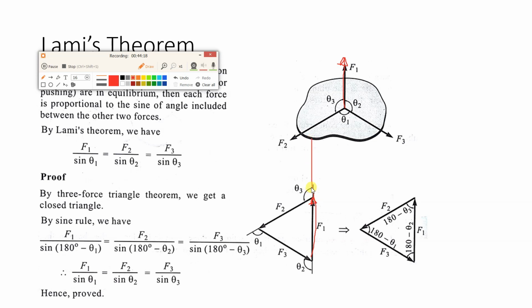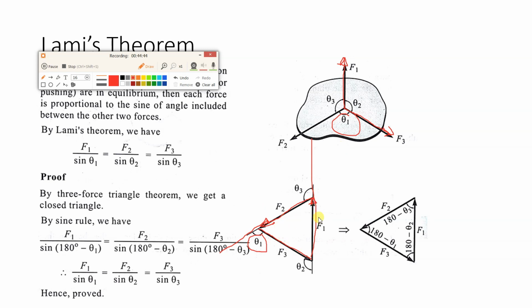So from vertical, take that theta 3, and you will get F2, with the same arrow shown. Now from the arrowhead of F2, we have to show F3. What is the angle between F2 and F3? It is theta 1.